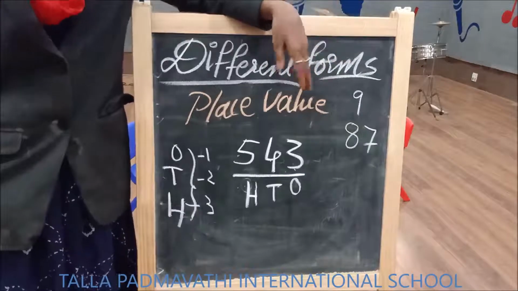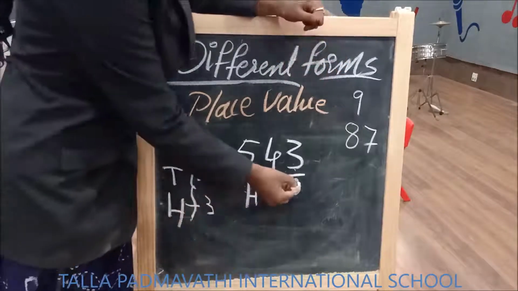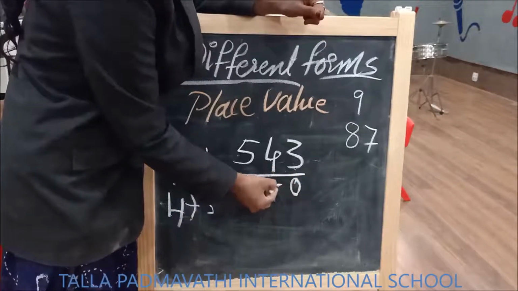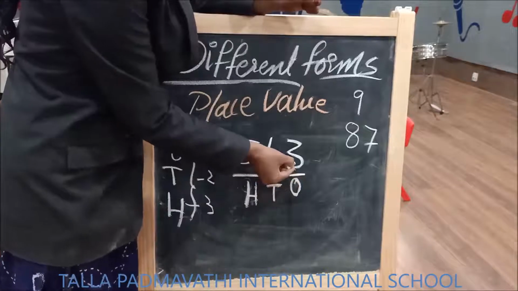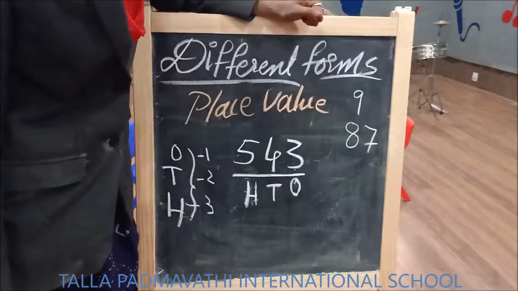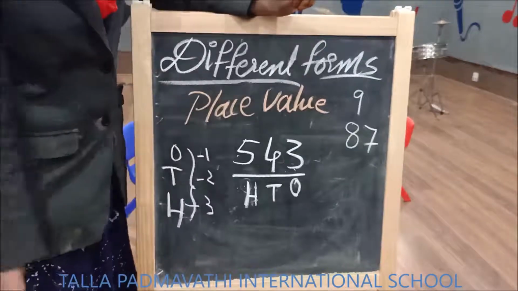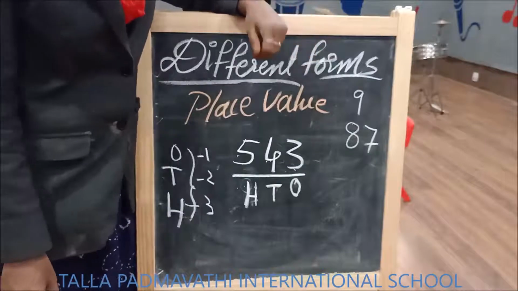Then what is the story of this place? What is the story of this value? Children, from ones, tens and hundreds, what is the digit in the place of ones? 3. What is in the place of tens? 4.